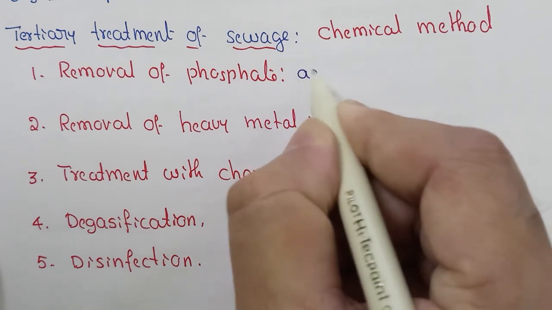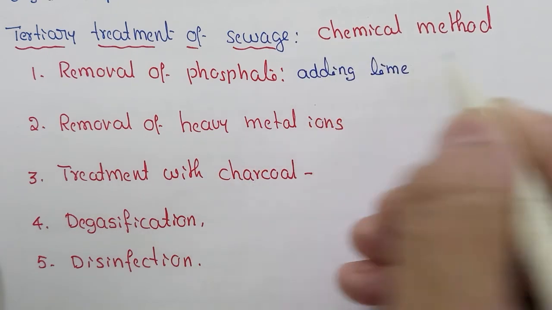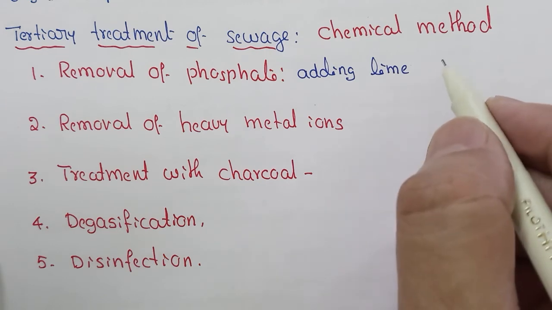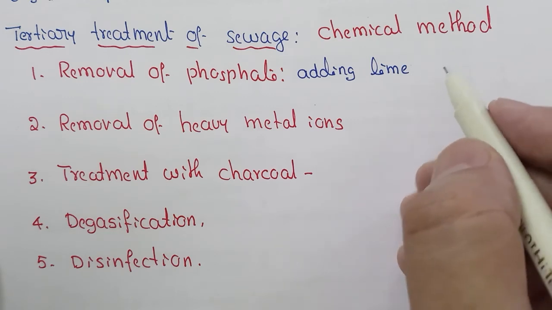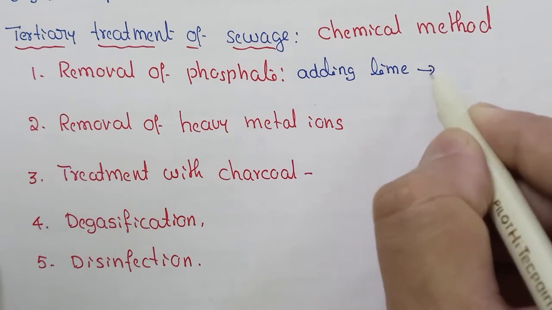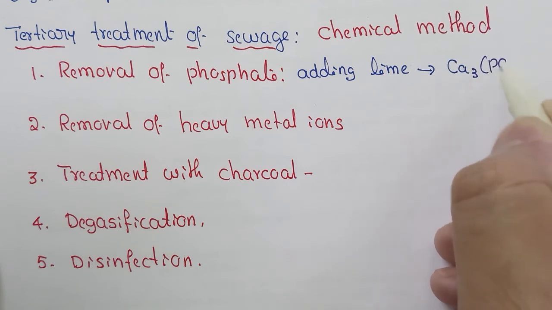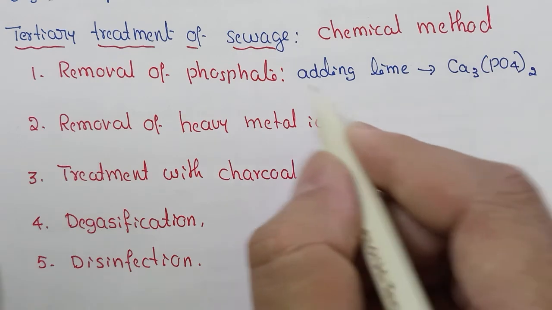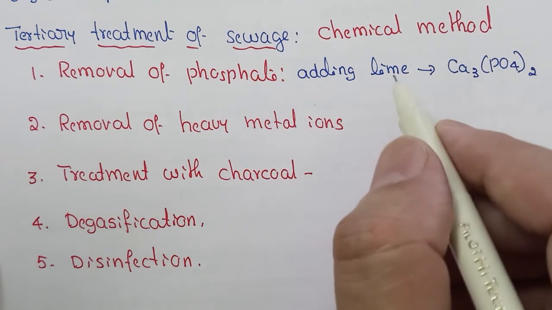Lime is added in water, and it removes phosphate in the form of calcium phosphate, Ca3(PO4)2. So phosphate is removed in the form of calcium phosphate by adding lime.